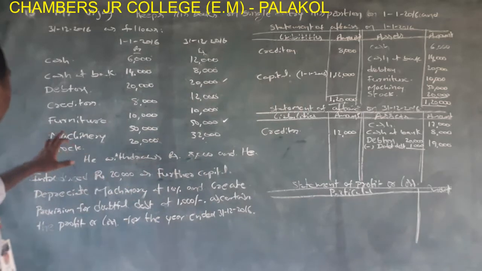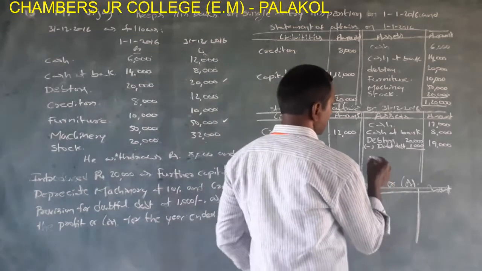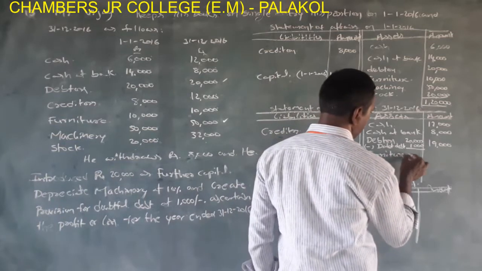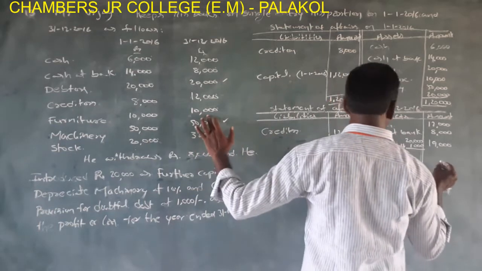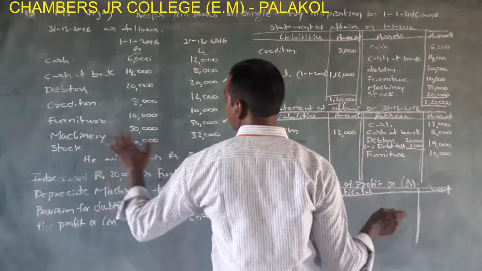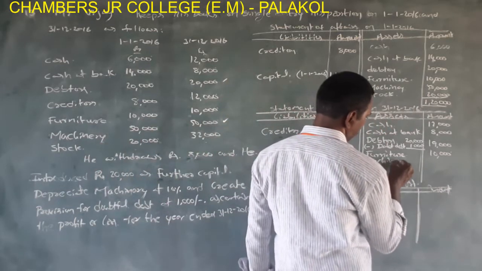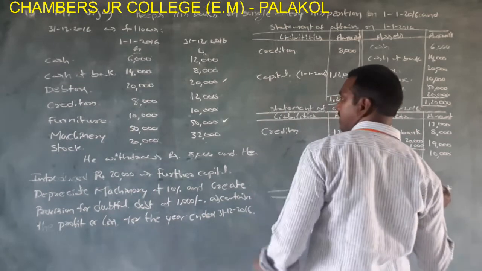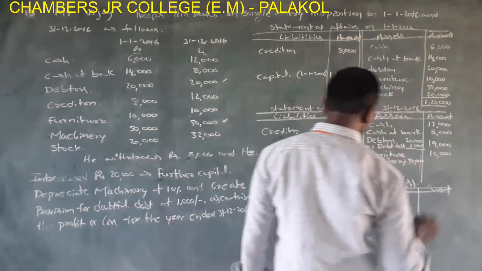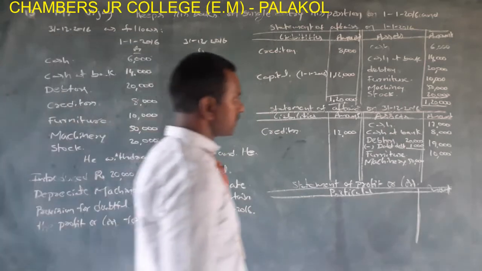Next, furniture. Furniture rupees 10,000. Furniture is an asset taken into asset side. Furniture rupees 10,000. Okay. Next one, machinery is an asset. Machinery rupees 50,000, and here is an adjustment. Depreciate machinery at 10 percent.